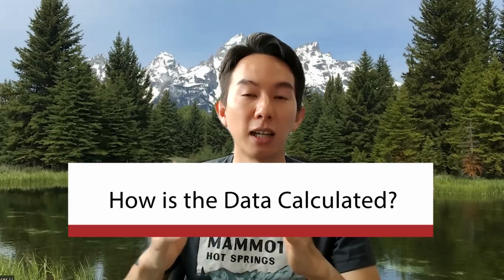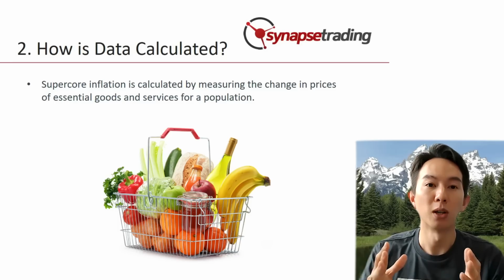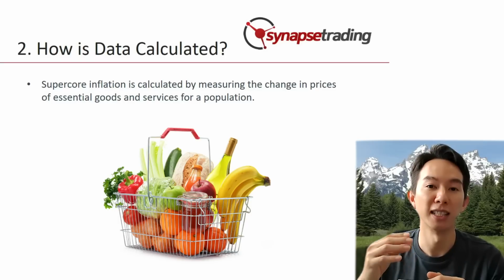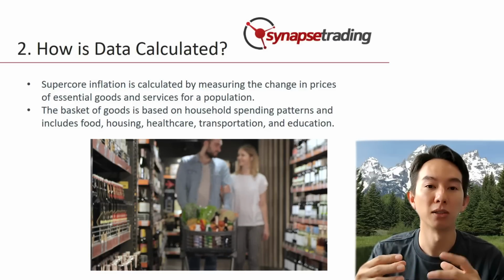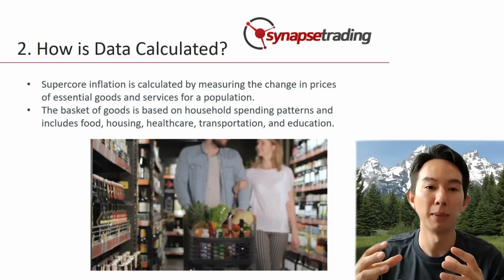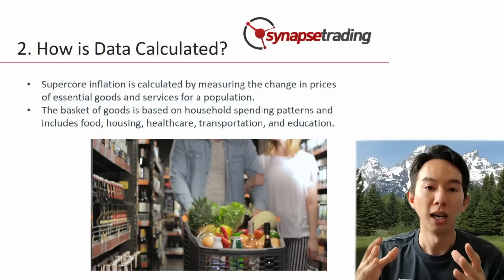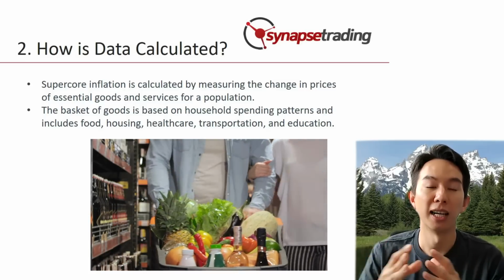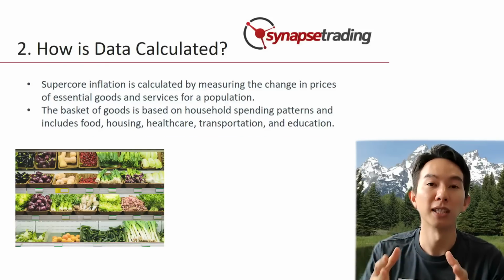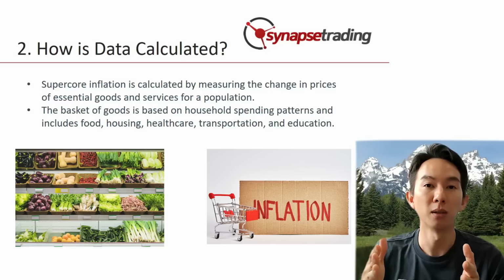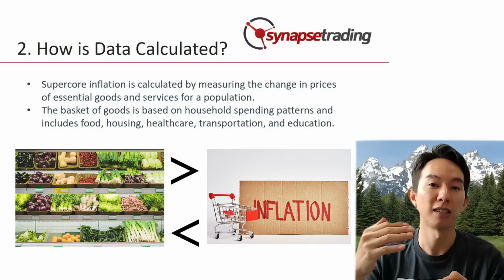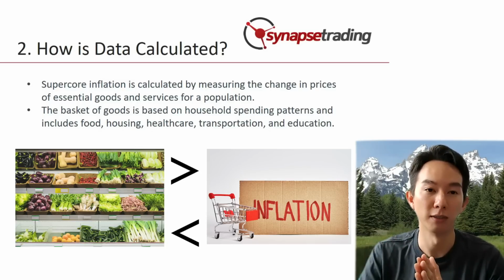So, how is the data calculated? The data for supercore inflation is typically calculated by measuring the change in prices of a basket of goods and services that are considered essential for a particular population. This basket is created based on a survey of household spending patterns and may include items such as food, housing, healthcare, transportation, and education. The change in the prices of these items are then compared to the overall rate of inflation to determine whether prices are rising faster or slower for essential goods and services.